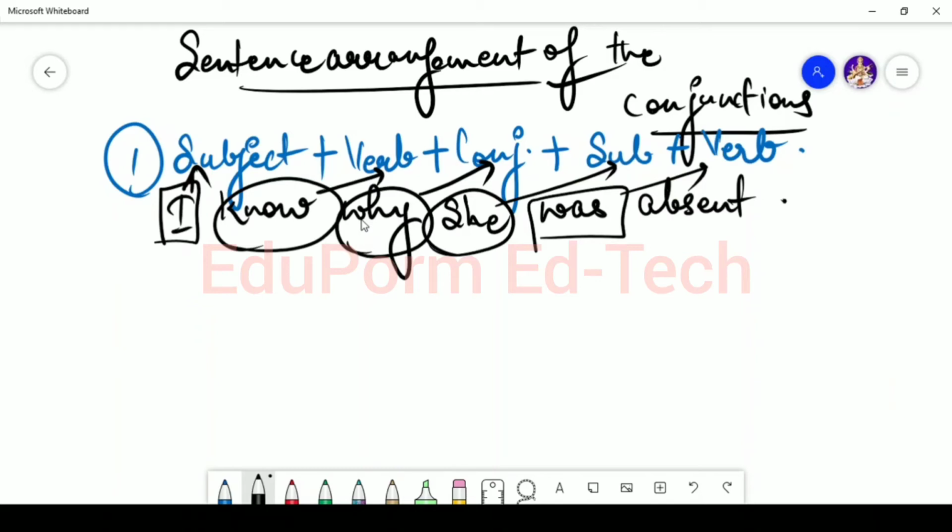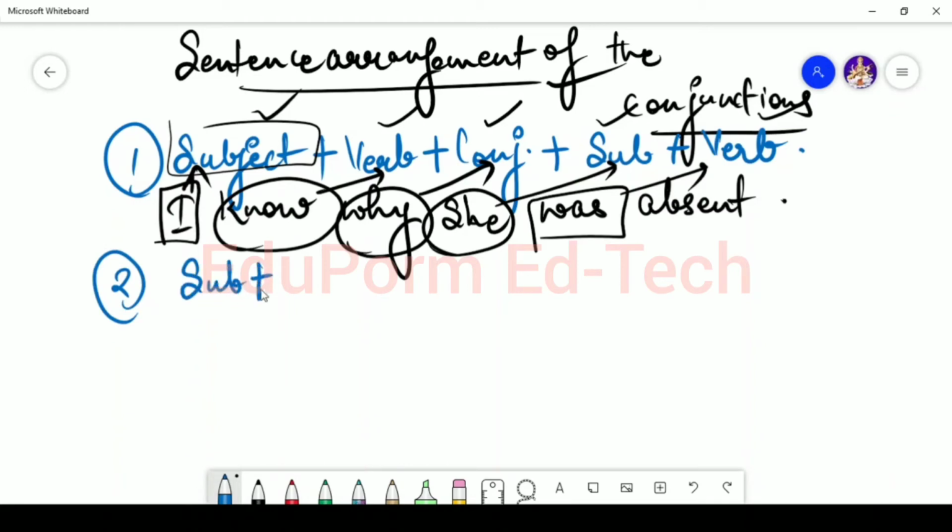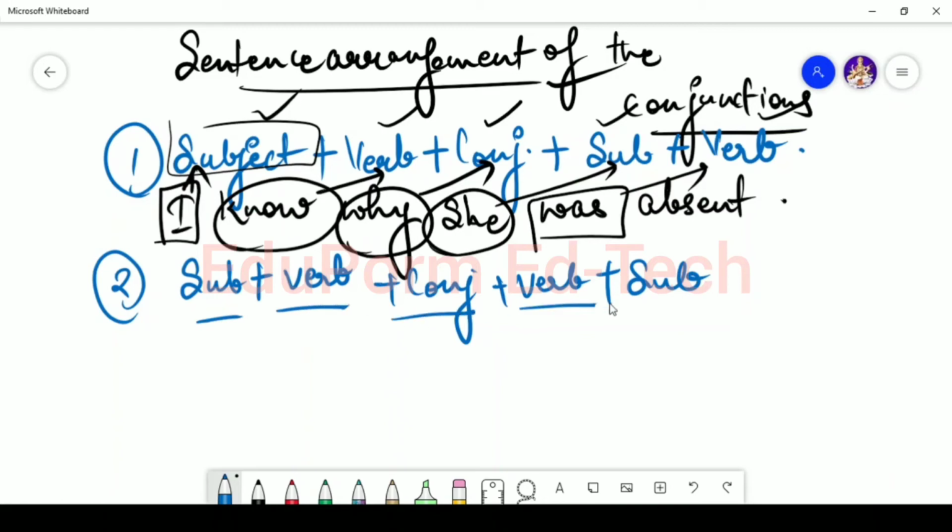So the sentence arrangement can be in this form, that you use subject, then comes the verb, then comes the conjunction, then comes the subject, then again comes the verb. The second scenario is subject plus verb plus conjunction plus verb plus subject.